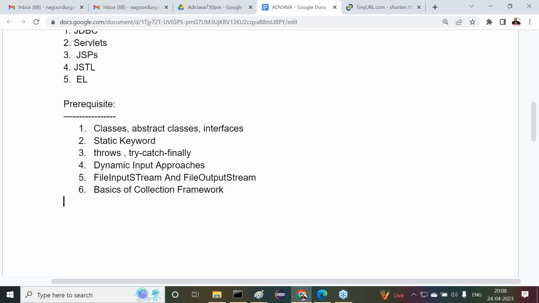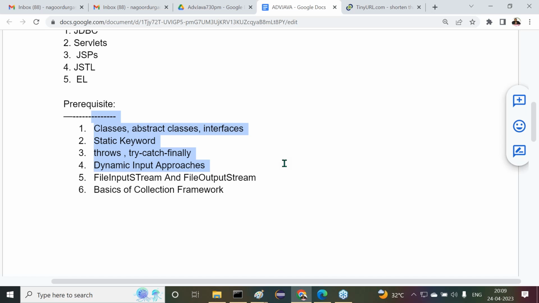Now, if you know these concepts, then we are able to start JDBC content directly. Whether you get the basics of collection framework or not, I don't require it immediately, no problem. But immediately I require the dynamic input approach and these concepts. Up to these concepts we require immediately, then only can we understand the content.